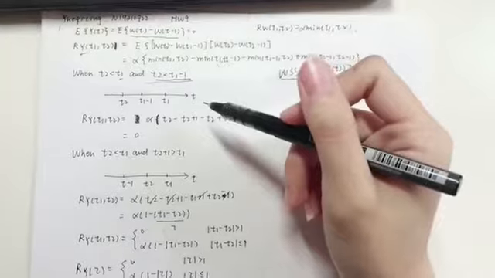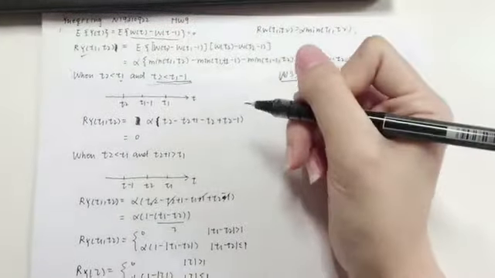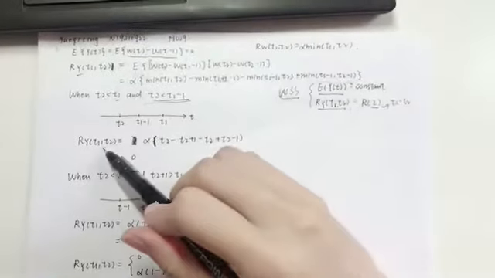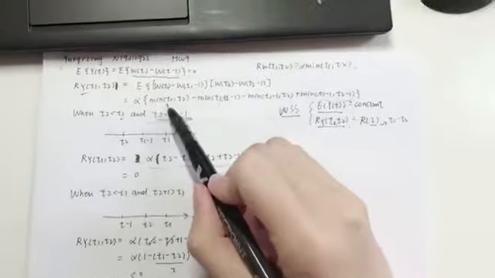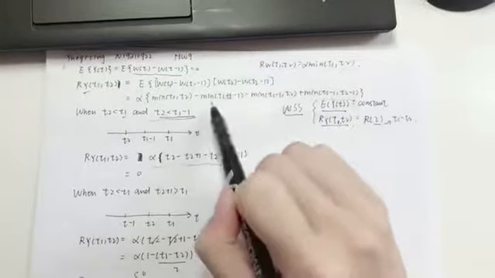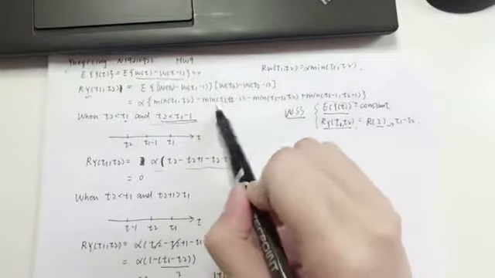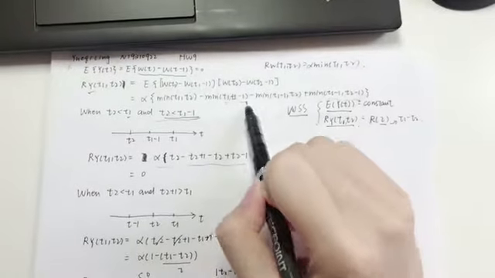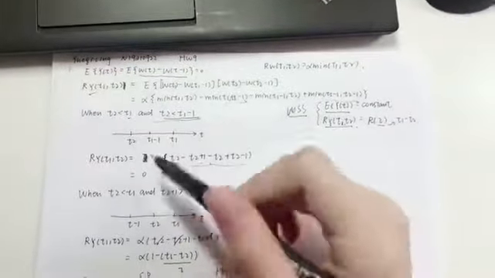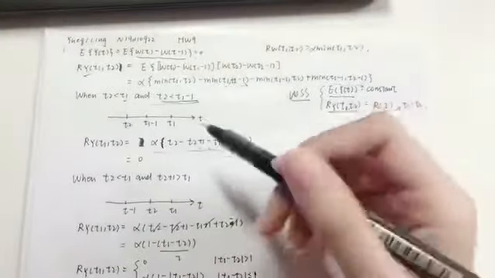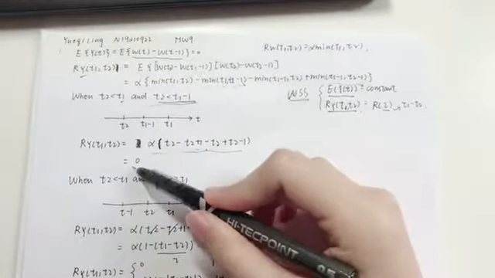So the expression can be written like this: the minimum of T1 and T2 equals T2, and the minimum of T1 and T2 minus 1 equals T2 minus 1, and so on. After calculation, we get the answer 0.